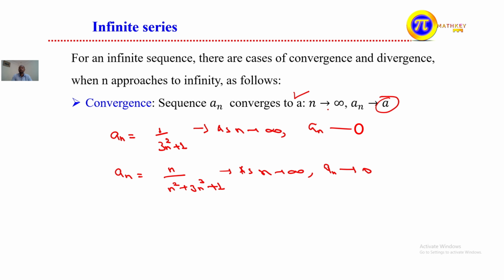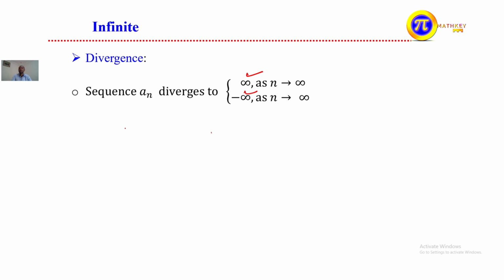...converges to positive infinity, or n goes to positive infinity. We take positive infinity because the domain is the set of positive integers, or natural numbers. In case of divergence, you have to take different examples. For this you can take a_n = 5n. As observed here, as n goes to positive infinity, the value